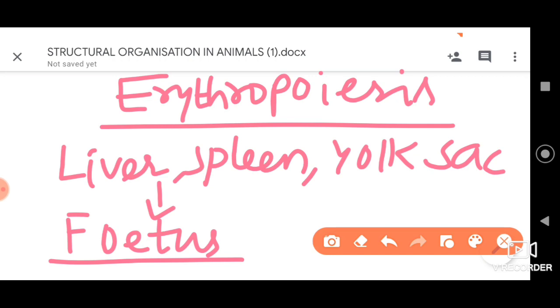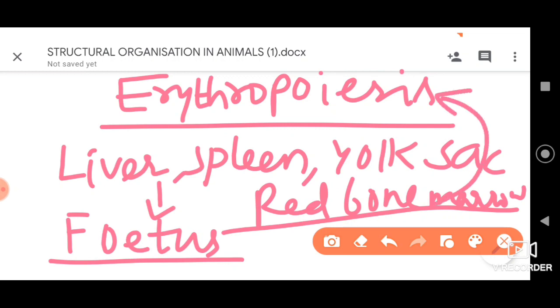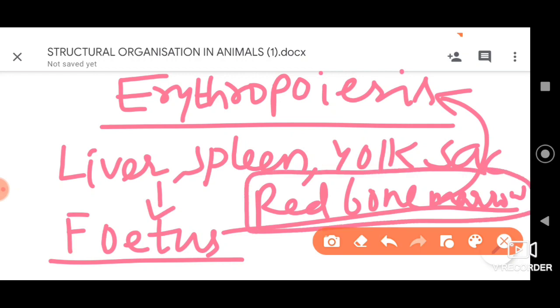After birth, there are so many important erythropoietic organs. Generally the red bone marrow, which is present in most of the bones of our body having the bone marrow cavity, helps in the formation of RBCs through the process called erythropoiesis. This is after birth. Red bone marrow is after birth. Before birth, generally liver, spleen and yolk sac act as the sites for the production of RBCs.